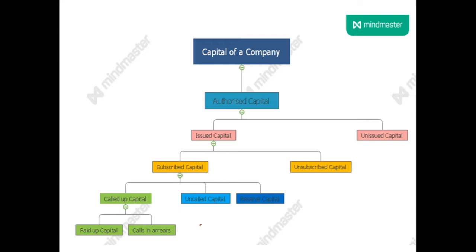Now, authorized capital. What is authorized capital? You might have heard about this authorized capital. Authorized capital is the amount mentioned in the memorandum, which is also the maximum amount that a company can issue.